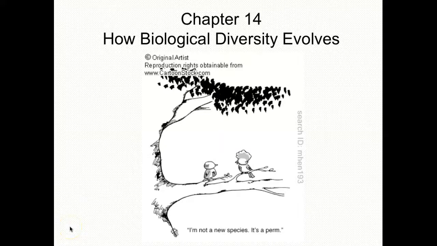Okay, so this is Chapter 14, How Biological Diversity Evolves, and you should have your outline with you as you follow along with this lecture. All right, so this cartoon says, "I'm not a new species, it's a perm." This little bird got a perm. So we have to talk about what defines a species and then talk about what changes create new species.